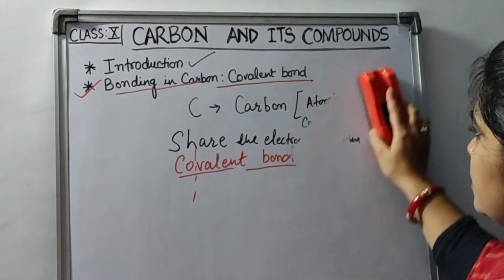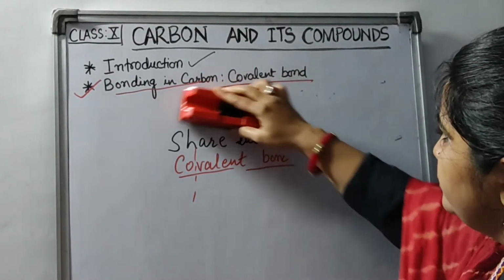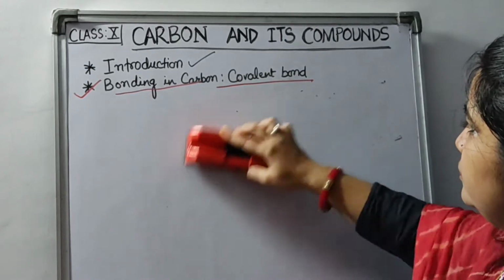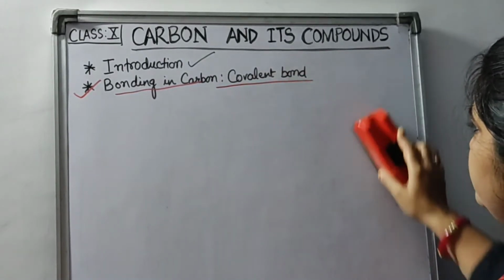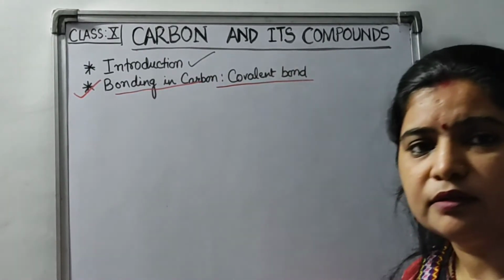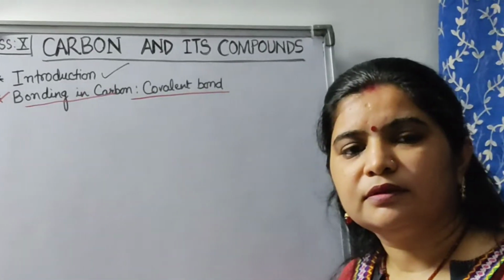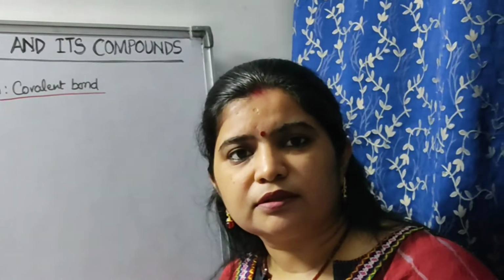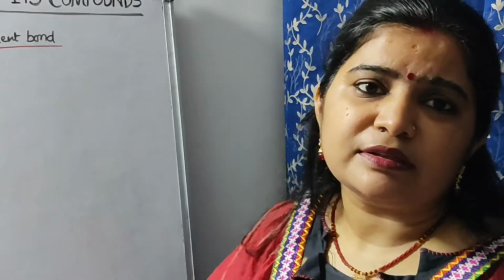Okay, so children, when this element carbon was studied earlier, human beings, I mean scientists, started thinking: can we prepare these organic compounds in the lab? Is it possible?